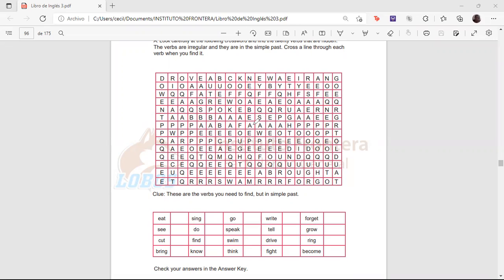You already saw this activity in past, the verbs in past. If you don't remember, you can use a dictionary. If you're in class, we're going to do it in the class, okay? Listen up.